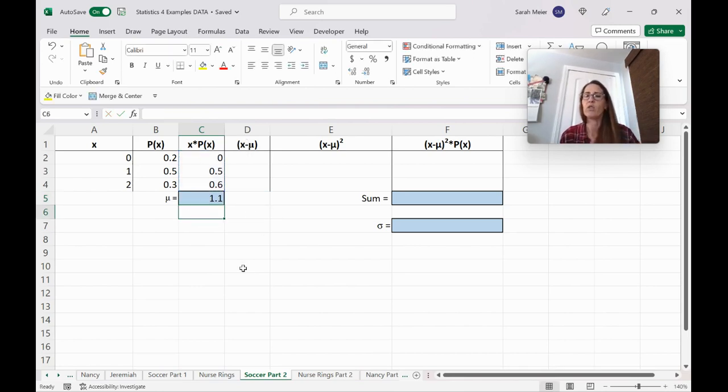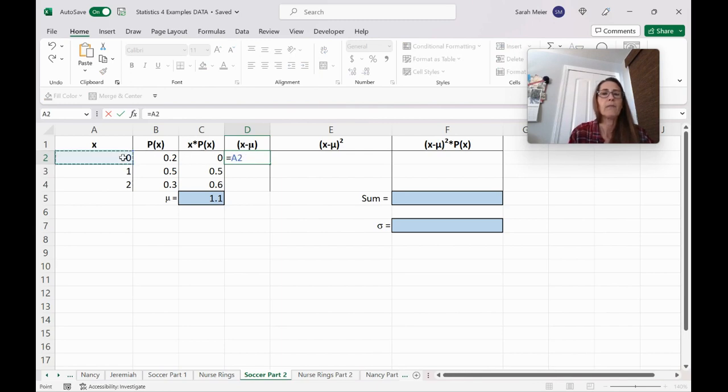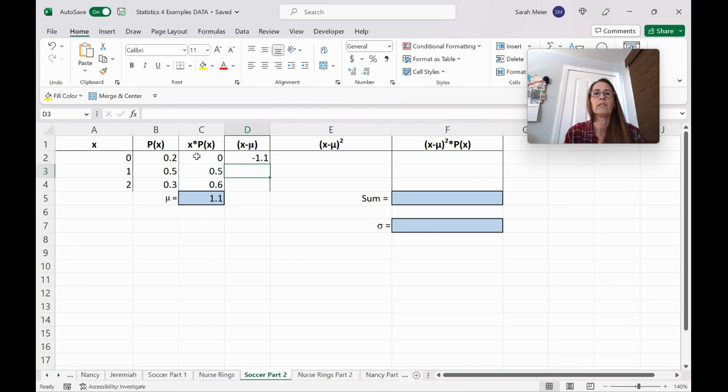Now, you already had it. Maybe you just want to use the number you had. That's fine. But now for this column, you want to take each x value and subtract 1.1. If we use Excel and we drag down that and we click on the cell with the expected value and we drag it down, it's going to change it each time. So remember, I can either say 0 minus 1.1 and then drag that down. And then this one is taking 1 minus 1.1. This is taking 2 minus 1.1.